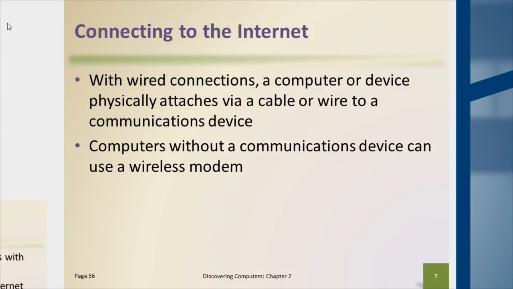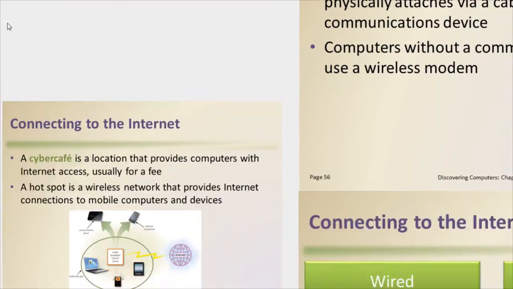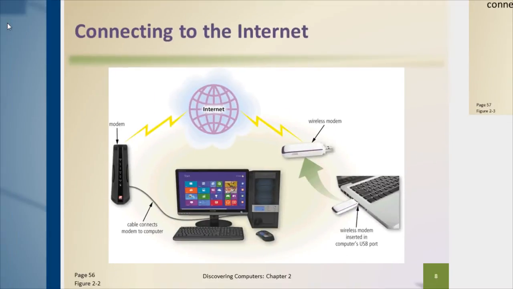Well, we can connect either via wired connections through some sort of a communications device, or through wireless connections, again through some sort of a communications device. Now the text talks about, if you don't have a communications device, that you can use some sort of external device, and this is sort of true. Every device that wants to connect to the internet has to have some sort of communications device, whether it's built into the system that we're using or it's an add-on to the system that we're using, whether it's a USB attachment, an expansion card, or what have you.